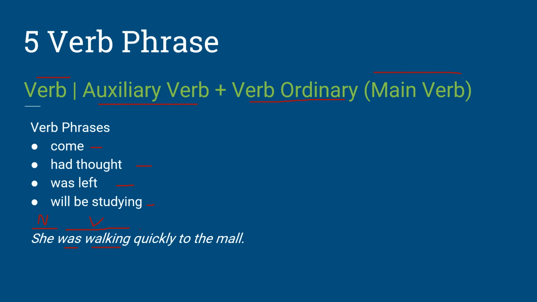We have another phrase here, quickly. Quickly is going to be an adverb. And then we have to the mall. To the mall, if you remember, is going to be our prepositional phrase. So this sentence consists of four phrases: a noun phrase, she; verb phrase, was walking; adverb phrase, quickly; and prepositional phrase, to the mall.